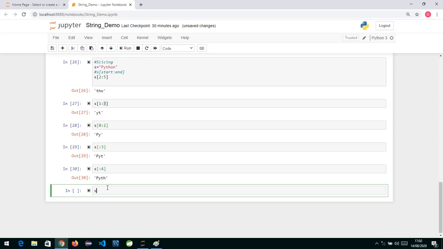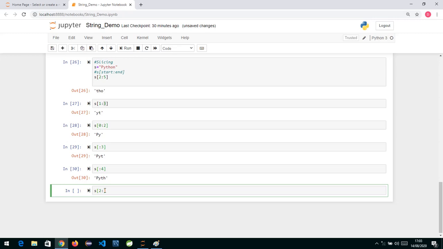Similarly, we also have the end part. If I write 2 colon, I am not specifying where it has to end. If you don't specify the end, by default the end is the end of the string.